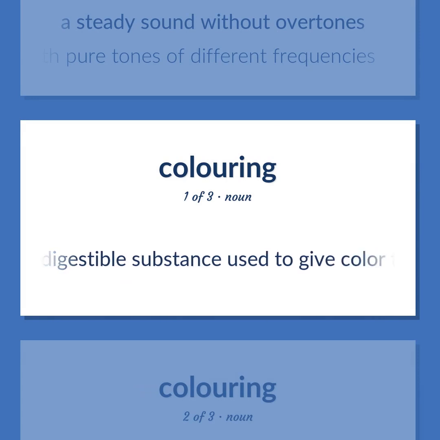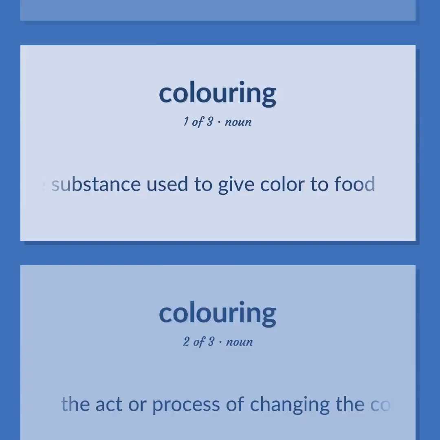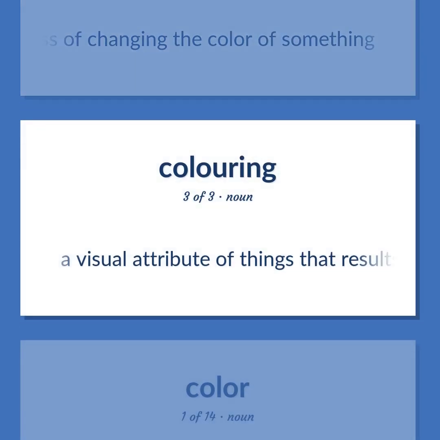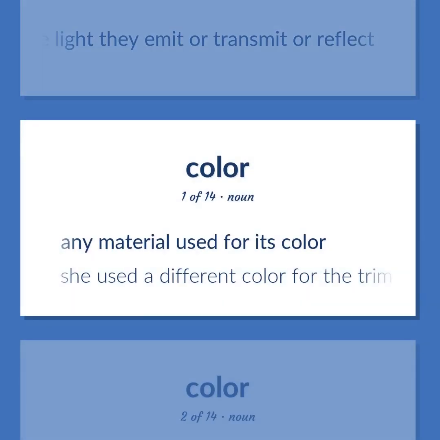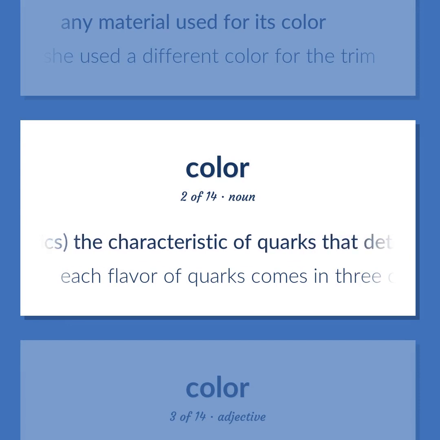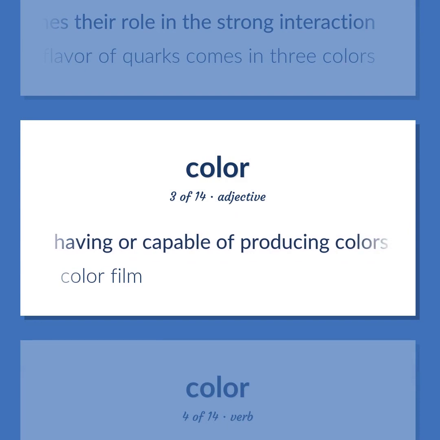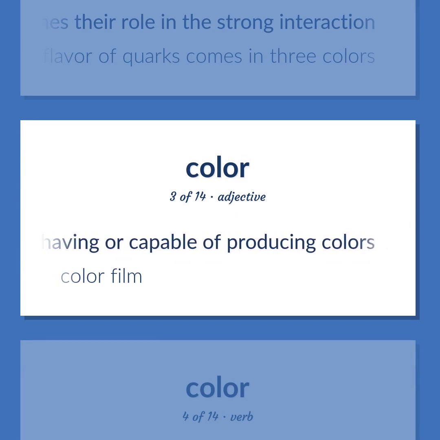Color: a digestible substance used to give color to food. The act or process of changing the color of something. A visual attribute of things that results from the light they emit or transmit or reflect. Any material used for its color. She used a different color for the trim. In physics, the characteristic of quarks that determines their role in the strong interaction. Each flavor of quarks comes in 3 colors. Having or capable of producing colors. Color film.